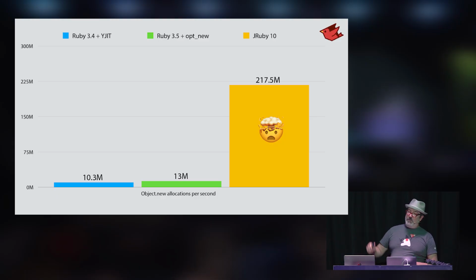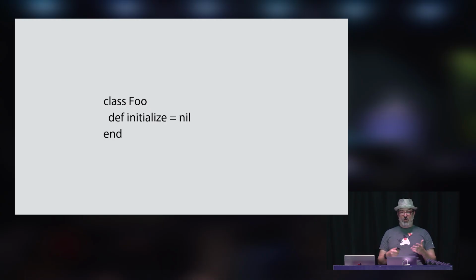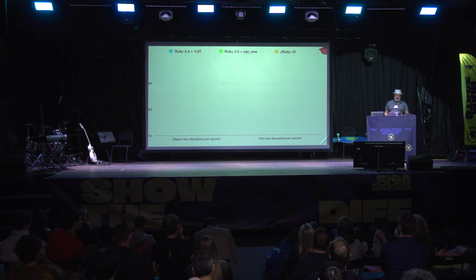And so completely off the scale here. We'll go to a logarithmic scale for the rest of these, just so you can see this a little better. Now this also applies to custom objects that have their own initialize method. Of course, object.new should be pretty easy to allocate quickly. But what about when we have our own Ruby code in there? Again, the amounts are pretty much the same.